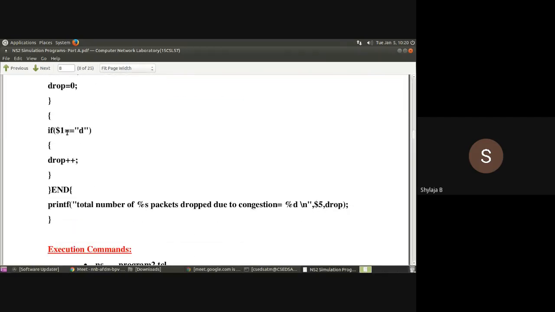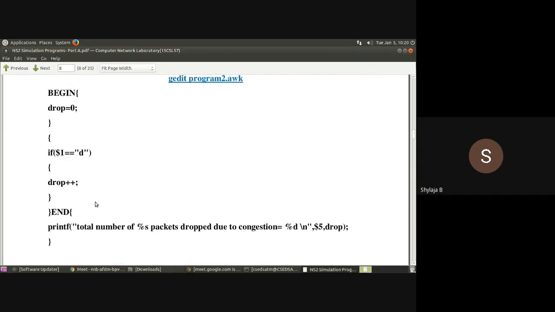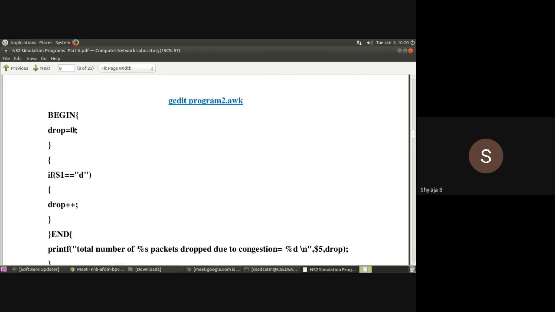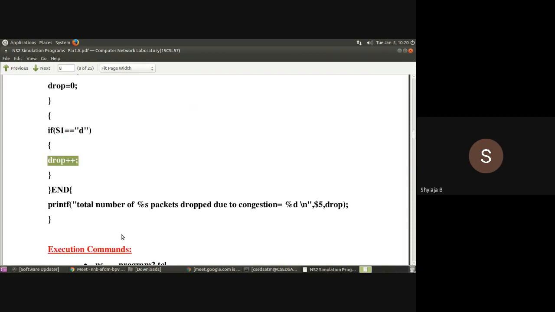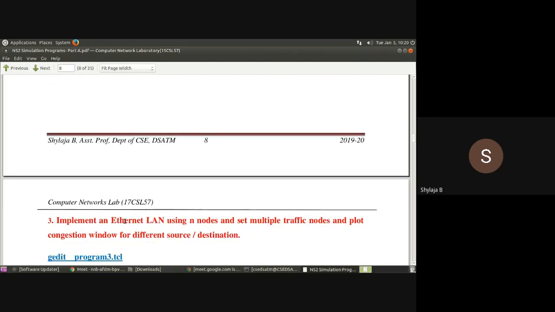Then also in the awk file, when you write double equals, no space in between. And here in the second program awk file, some of you while initializing will write drop equal to 0, but while incrementing within the if statement, if you increment d++, you won't get the output. Whatever variable you use in the initialization, you have to use the same variable within the if and also while printing. That is another mistake.